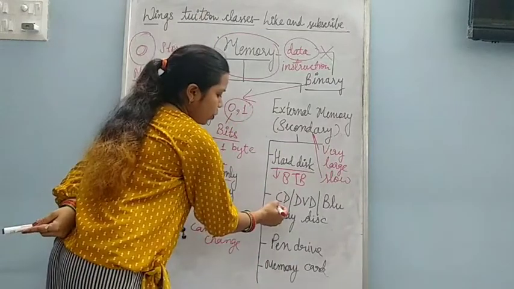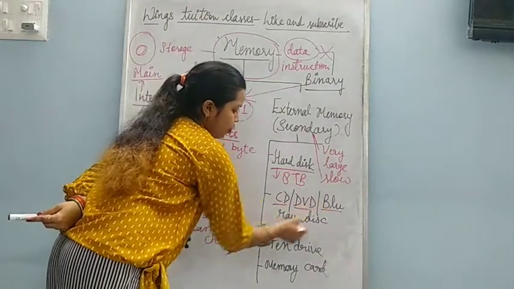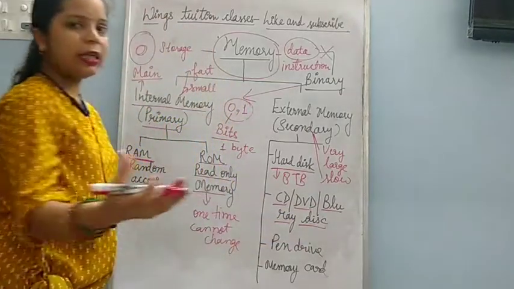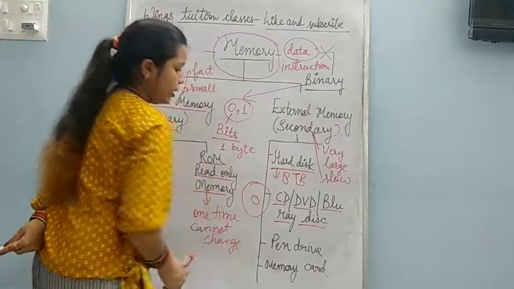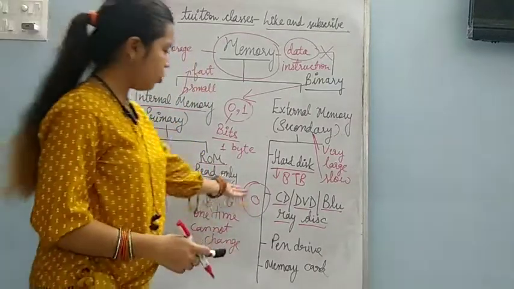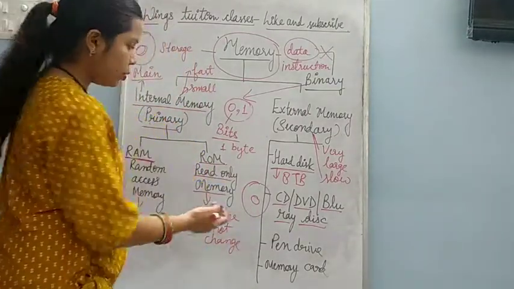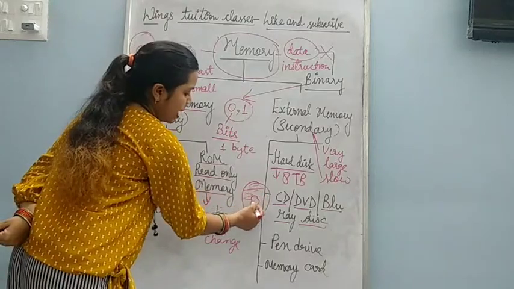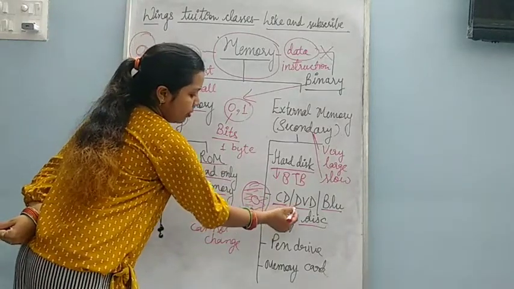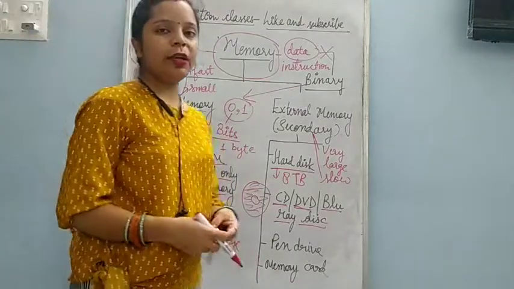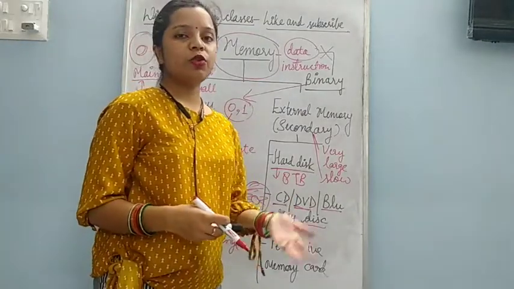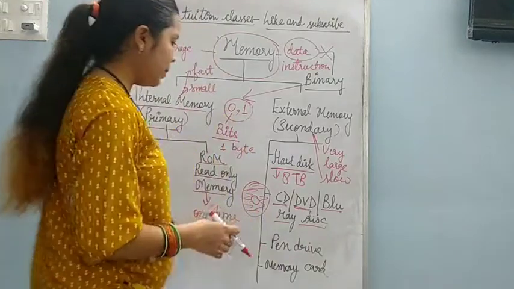Next in your book is CD, DVD, Blu-ray disc. This CD, DVD, Blu-ray disc all are circular in shape only, like this. One disc is there like CD you have seen. It is circular in shape and it is very shiny also. So CD and DVD both are same only. And in this CD and DVD also we can store songs, movies, any kind of data.